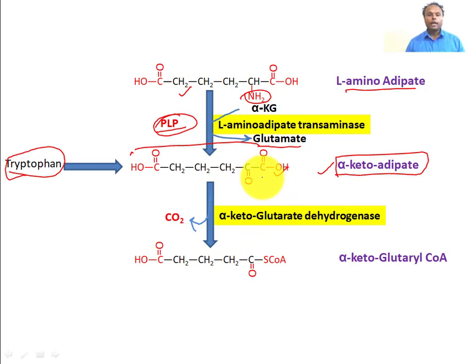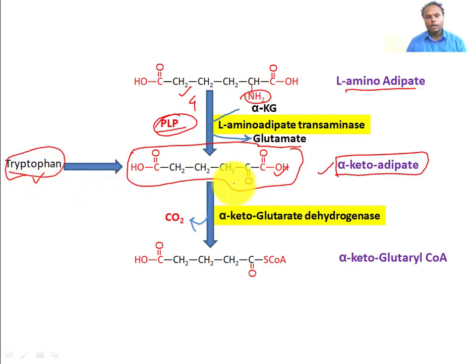You can compare this reaction also with branched amino acid catabolism. In branched amino acid catabolism, the first step is transamination. Here also you will see the removal of amine group in 4 steps. In the first 3 steps, the epsilon amino group is removed and this carbon is oxidized, and then in the 4th step, transamination of this amino group occurs. So in 4 steps, both amino groups are removed. Now the molecule we get is alpha ketoadipate. So we get this alpha ketoadipate from lysine catabolism and also from tryptophan catabolism.